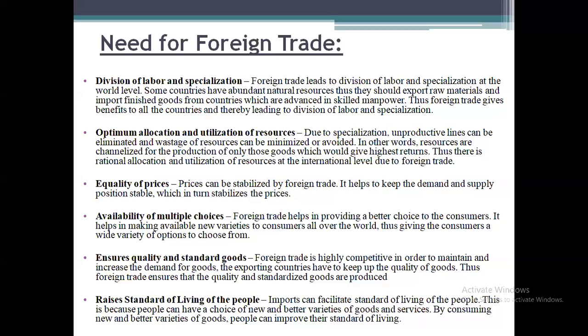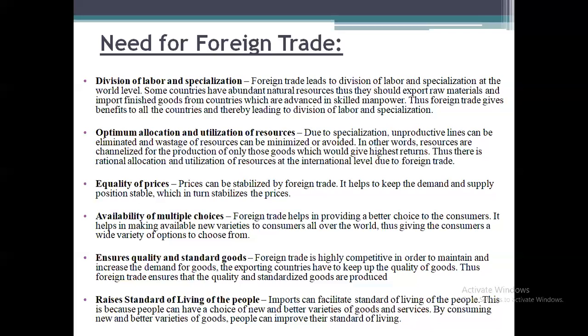Second, optimum allocation and utilization of the resources. So some of the countries may have different resources but they don't know how to utilize those resources. So because of foreign trade they are utilizing the resources in an optimum way and maximally the resources will be utilized by the different countries. So due to specialization, unproductive lines can be eliminated and wastage of resources can be minimized or avoided.